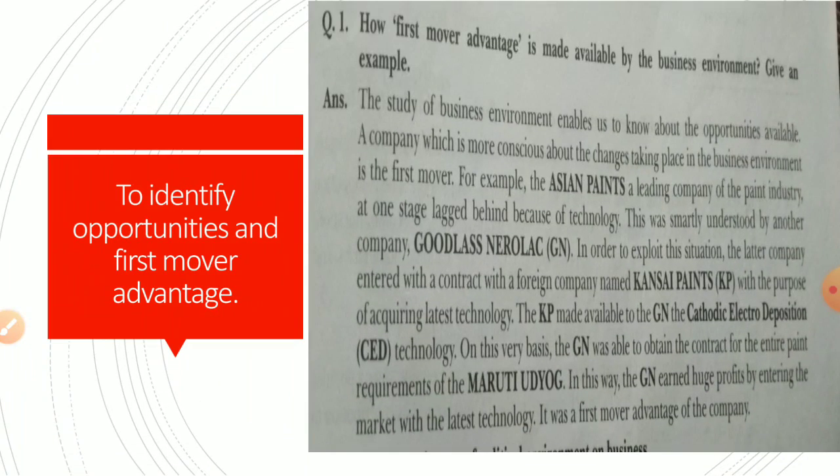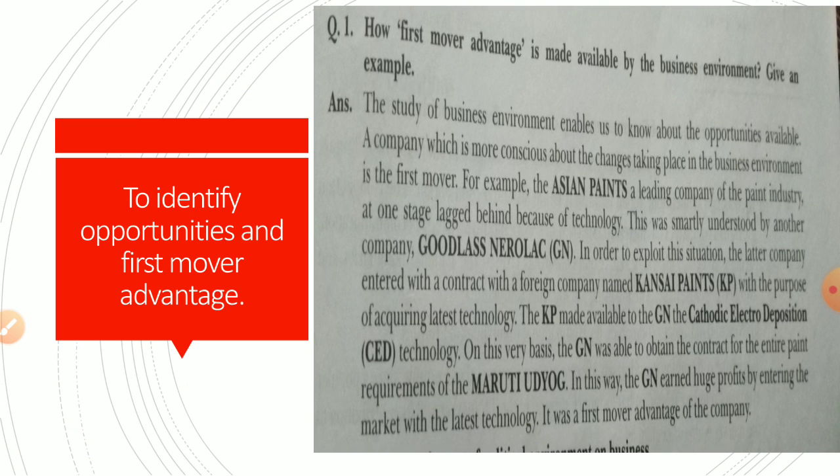I have given one example to understand this, but in any field you can apply first mover advantage. When you apply for a job, when you come forward with your own innovations or ideas, everywhere we can apply this type of theory, first mover advantage. Those who come first will get the advantage.